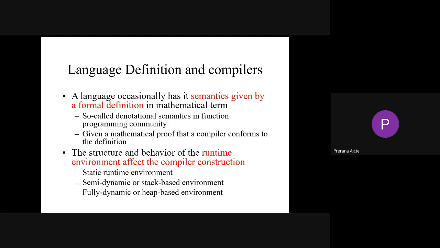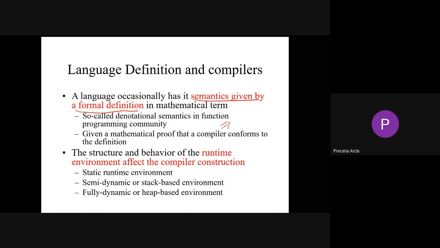A language occasionally has its semantics given by a formal definition in mathematical terms, the so-called denotational semantics in the functional programming community. So we have a mathematical proof that a compiler conforms to certain definitions. In any semantics-oriented formal definition, everything should be in terms of hypothesis and proof. We need to prove each and every statement we are learning.